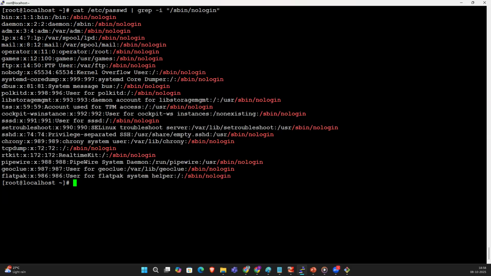Generally, all the service user accounts are assigned with nologin shells. If we have /bin/bash, then only we are able to access, meaning root and the other users also. Understood?